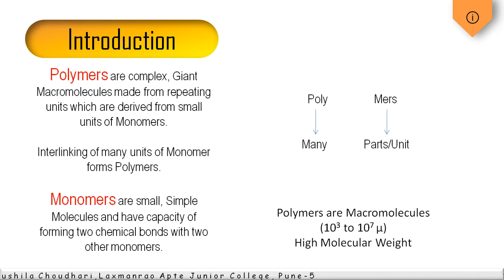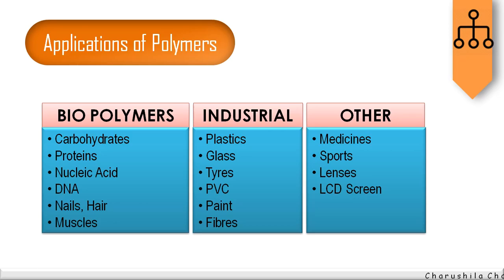The overall development of polymer science and technology has enriched our human life. It is a very important branch of chemistry because it has a number of applications in our day-to-day life. See, all these biopolymers like carbohydrate, protein, nucleic acid, these are biomolecules and biopolymers.